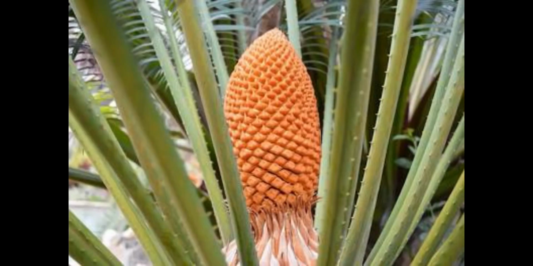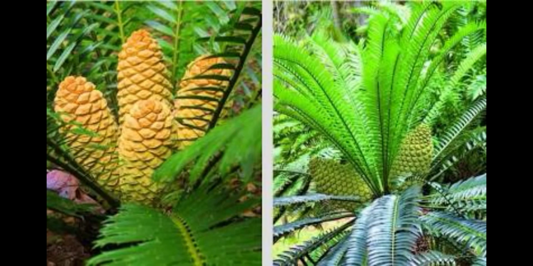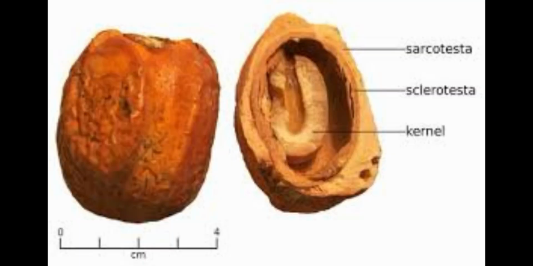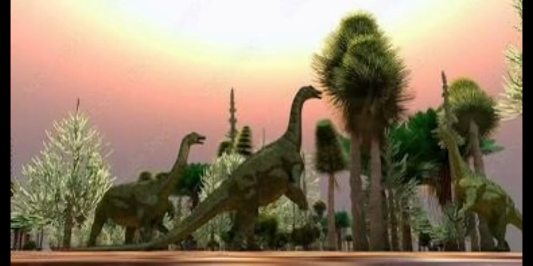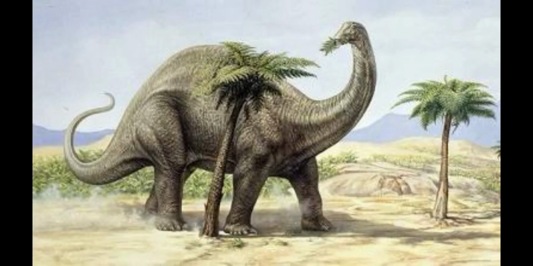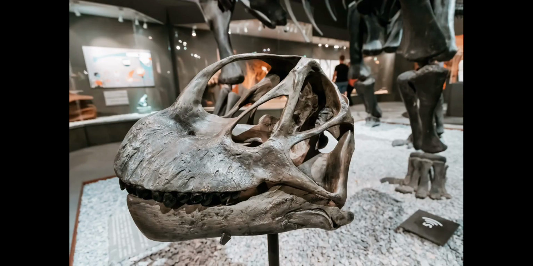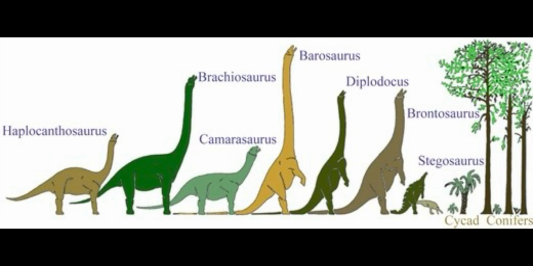The kernels contained high levels of toxins, contrasting the sweet taste of the sarcotesta. Despite the toxicity, the kernel is protected by a resistant coating known as the sclerotesta. This ensures the safe passage of the seed through a host's digestive tract. Dinosaurs, especially sauropods and prosauropods, were a main contributor to the distribution of cycad seeds. Their ability to consume many seeds at a time, as well as their inability to chew, made them key in seed dispersal. This relationship obviously struggled at the end of the Mesozoic.